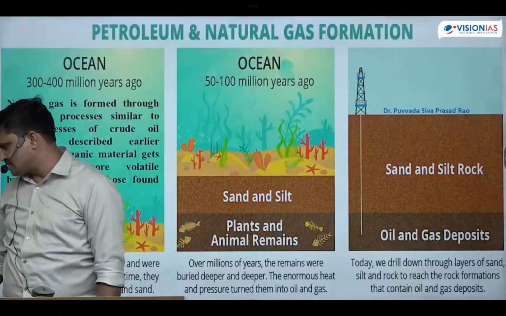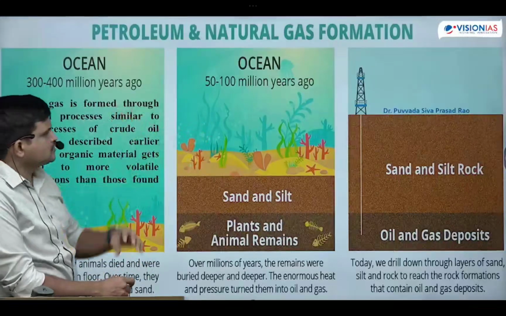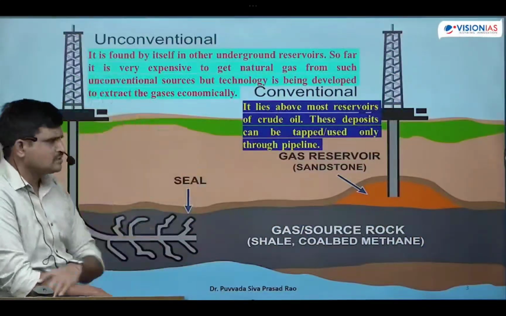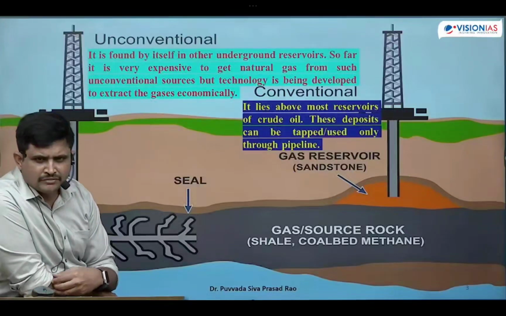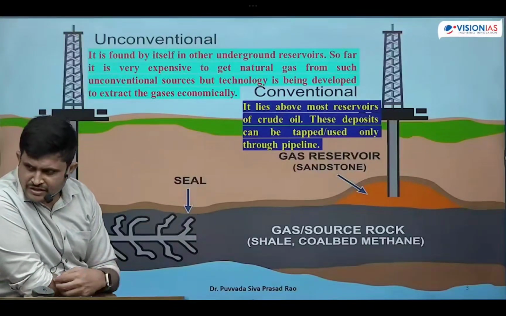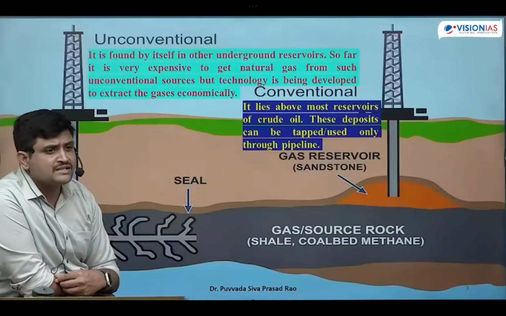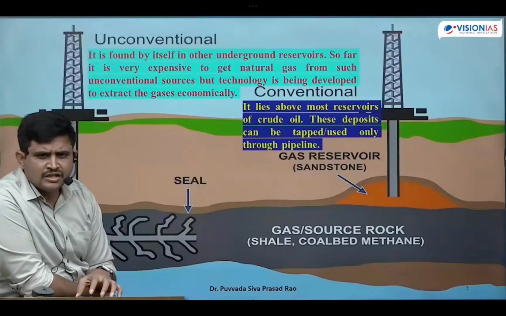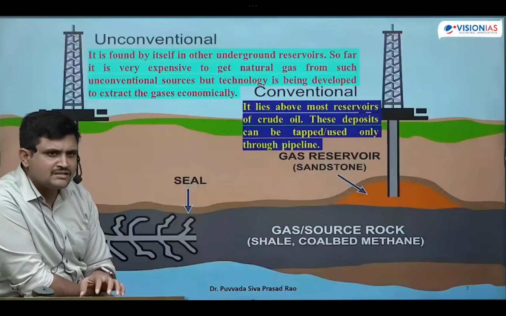For what purpose are we using this natural gas? Petroleum and natural gas, as I told you, are produced from the interior layers of the earth crust, and they are unconventional and conventional. If you see NCERT books, it will be written as conventional. But due to the advancement in technology, recently we have identified shale gas, coal bed methane gas, and gas hydrates. In terms of these, it is unconventional, because with advancement in technology we are able to identify natural gas resources in the deeper layers of the earth crust.